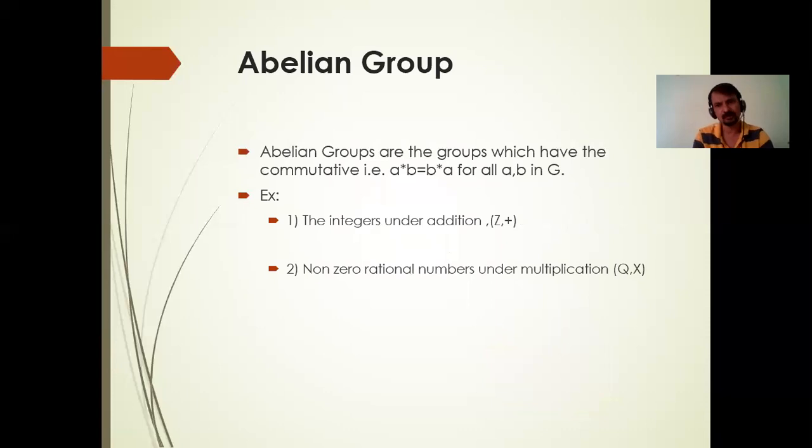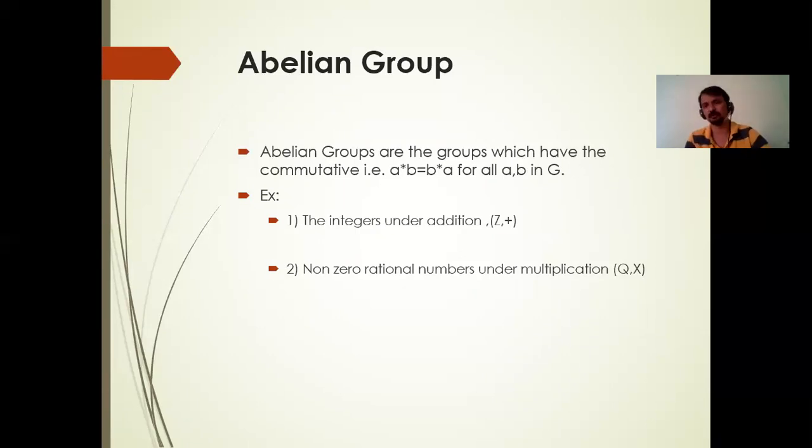So, four properties. If the set of elements satisfies five properties, then we say that it is an abelian group. Any set of elements G satisfying four properties is known as a group. The fifth property is the commutative property. So what is the commutative property? A star B is equal to B star A for all A, B belonging to G. Then we say that it is an abelian group.